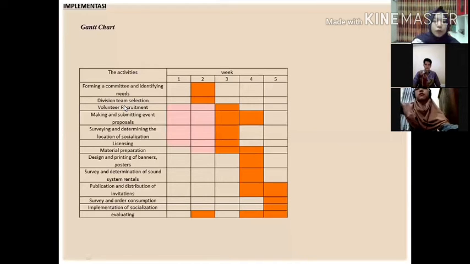And we can see that for the survey publication, survey consumptions, and implementation, we are doing it at the end of the week, like on the fourth and the fifth week. And for evaluating, we do the evaluating every second week, fourth week, and on the fifth week.